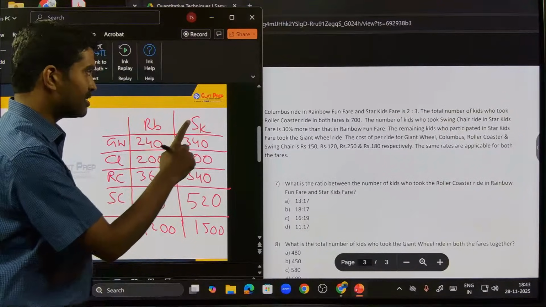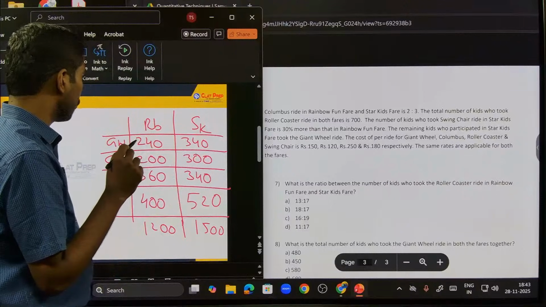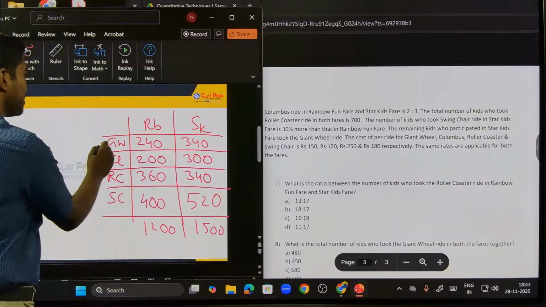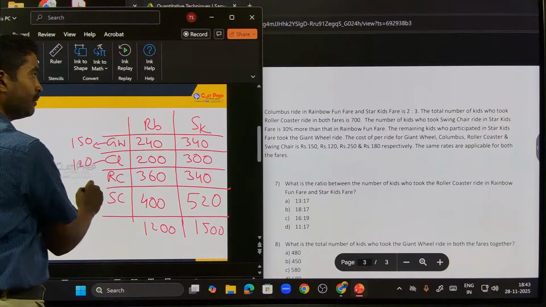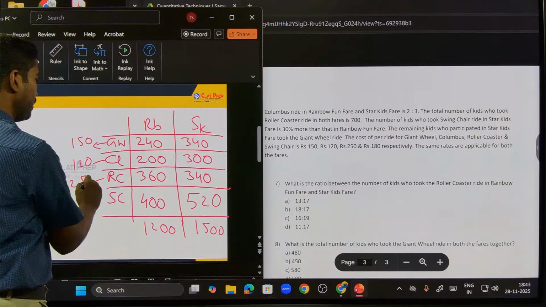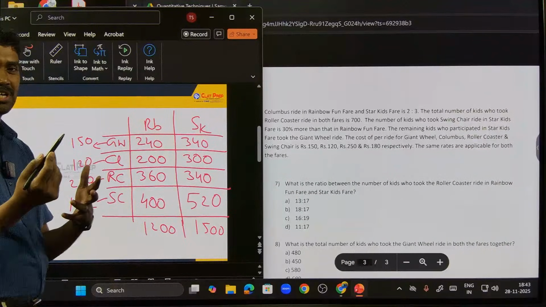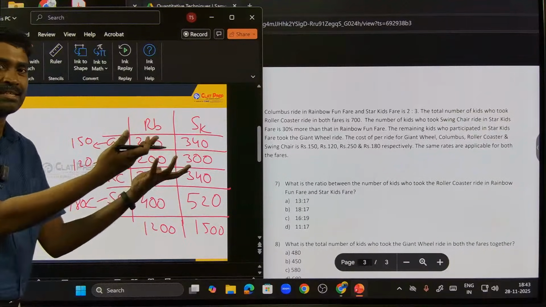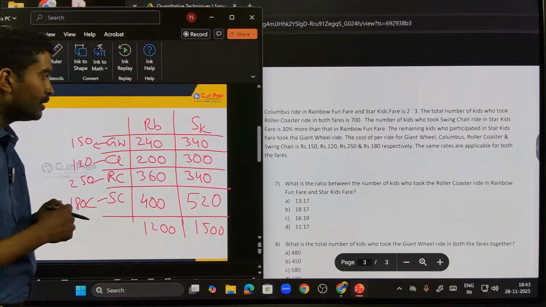Let's look at the questions. Now we also have some more information. Giant wheel, Columbus roller coaster and swing chair. Each ticket price is 150, 120. This is 250 and this is 180, right? Now here I'm trying to illustrate, therefore I'm writing down all these values. In the exam I won't be wasting this time, no? Those values are available on the paper anyway, right?